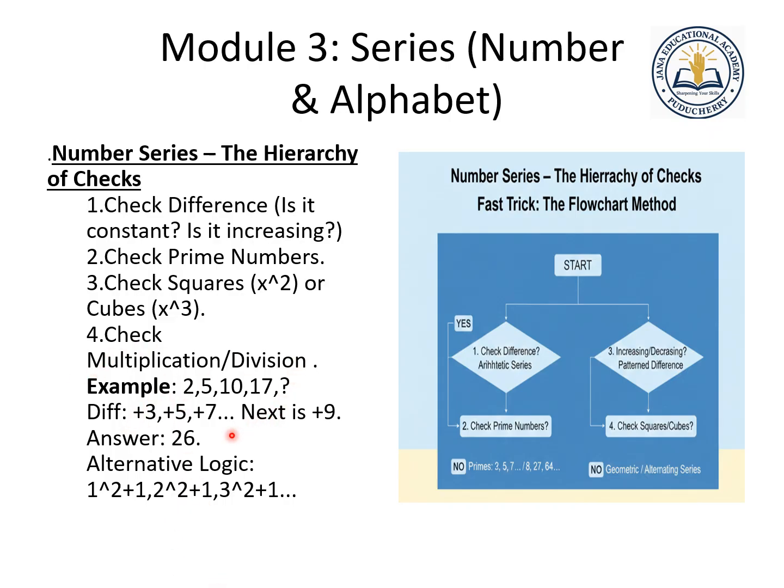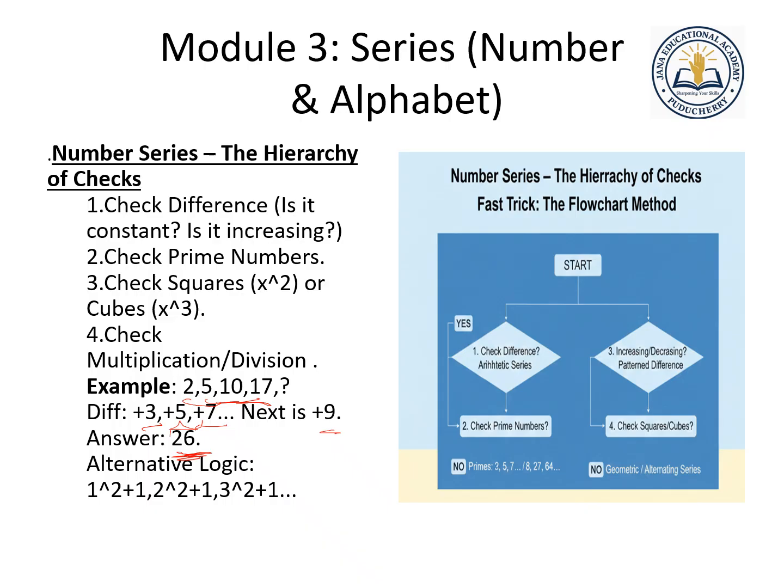Here the multiplication and division. You can see the example provided: 2, 5, 10, 17. What is the difference between 2 and 5? It is nothing but 3. The difference between 5 and 10 is 5. The difference between 10 and 17 is 7. So we can see that 3 is increasing to 5, and 5 is increasing to 7. So what is the difference between these two? Gradually everywhere 2 is increasing. So next is 7 plus 2, 9 will be increasing. So 17 plus 9 is nothing but 26, which is the answer here.